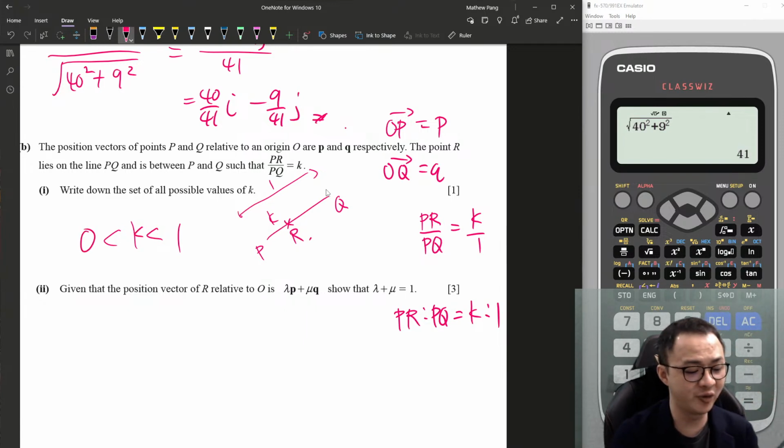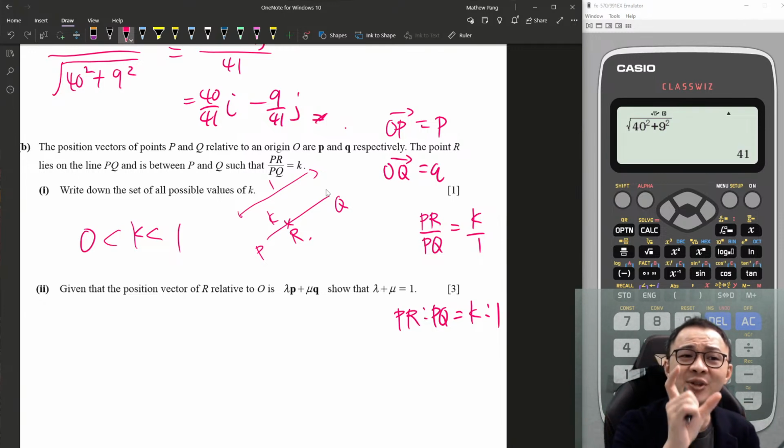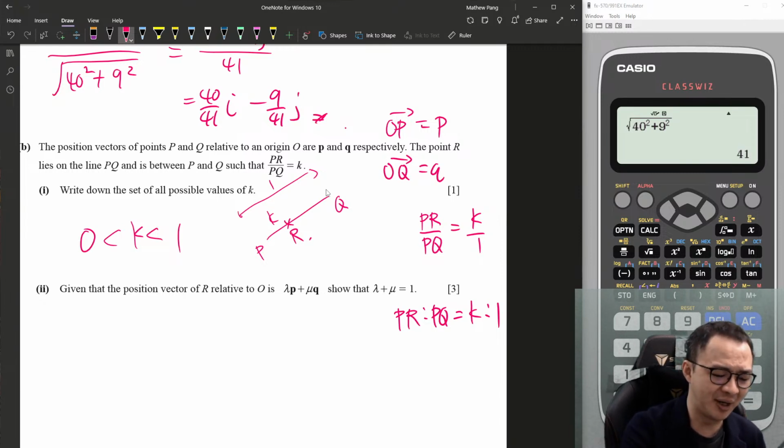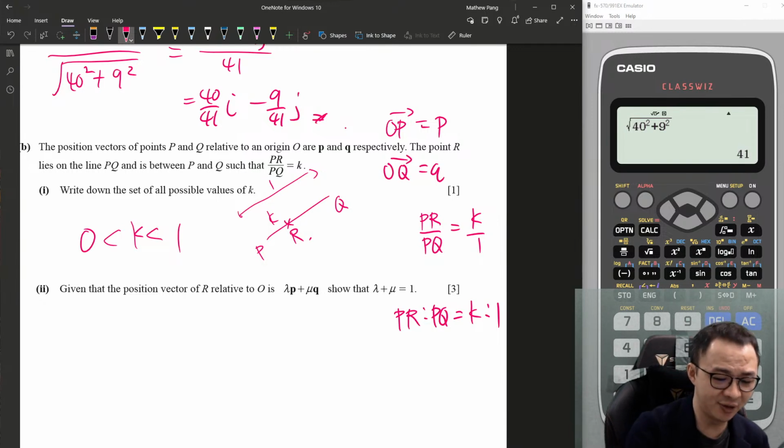I mean no equal. There's no equal sign here, because the whole PQ is ratio 1. So PR is ratio K, so this K is between 0 and 1, isn't it? So it might be 0.2, 0.3. It's any value between them. Okay, so this is just 1 mark.